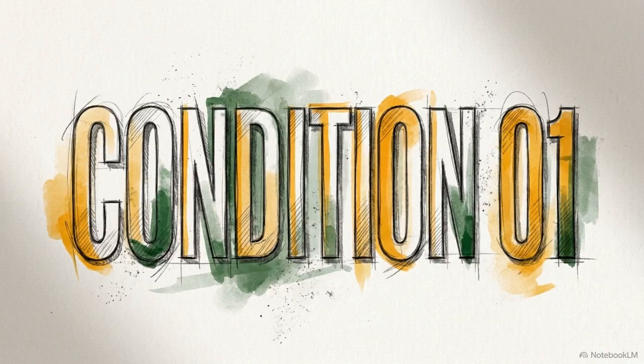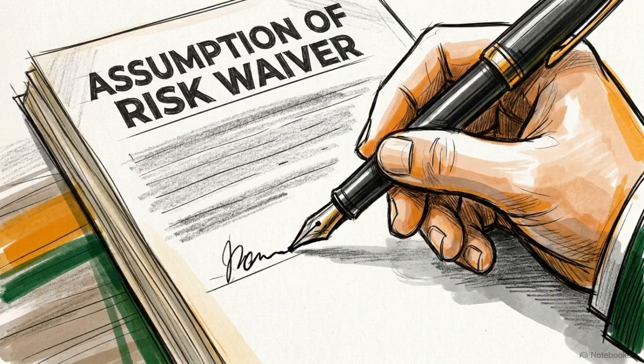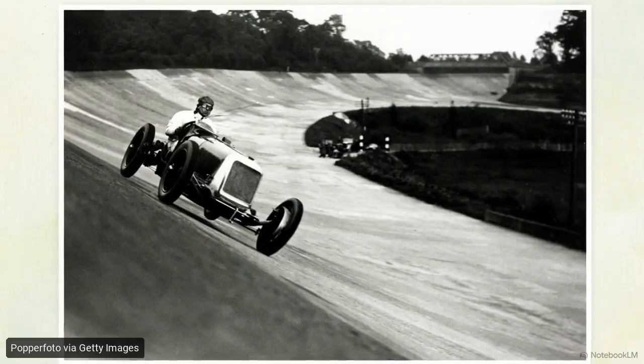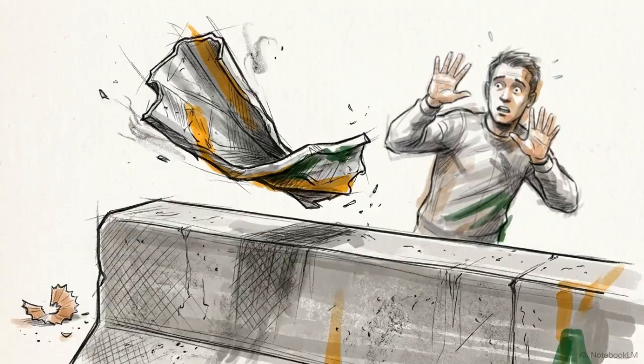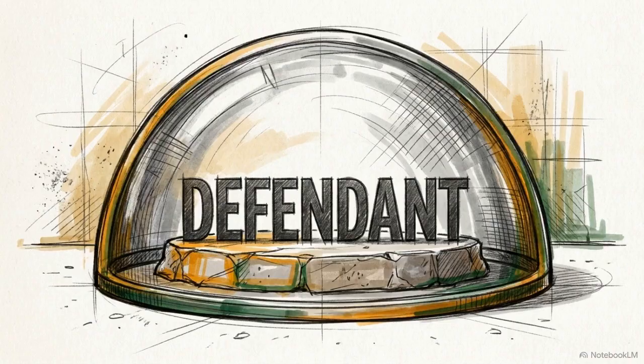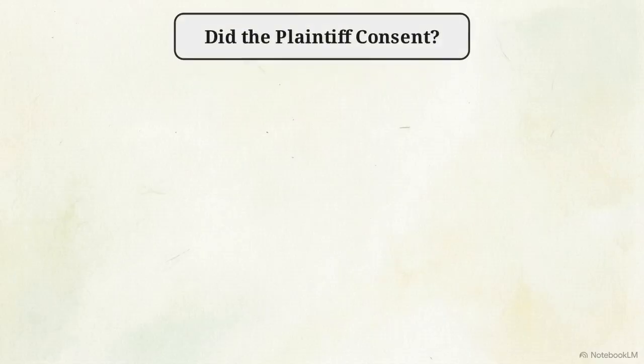Let's start with the first set of conditions. First, look at the plaintiff. Did they voluntarily agree to participate in an activity with known risks? This vintage race car on a steep track represents an inherently dangerous environment. If a spectator chooses to attend and is injured by debris from a standard crash, the law views that risk as accepted. When risk is known and accepted, the principle of volenti non fit injuria applies, and the defendant is shielded from liability. The validity of this shield depends entirely on the quality of that consent.